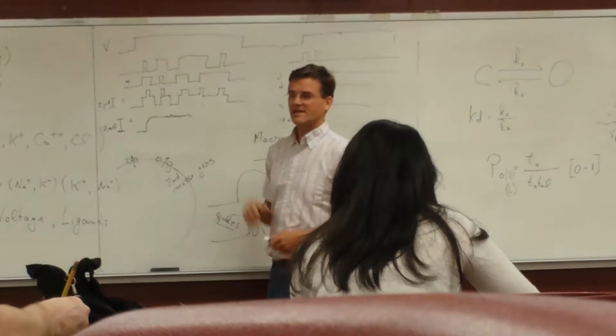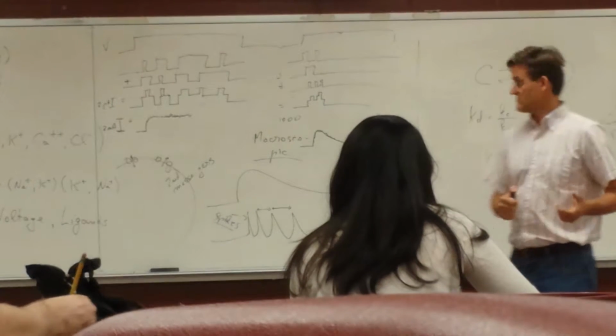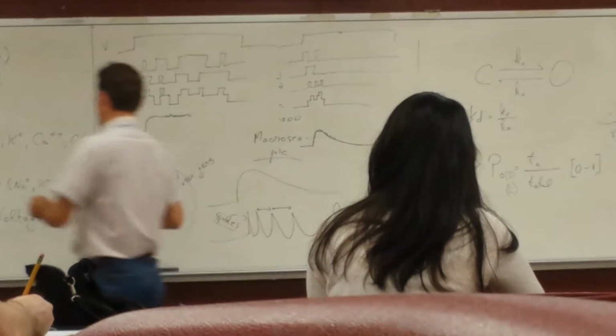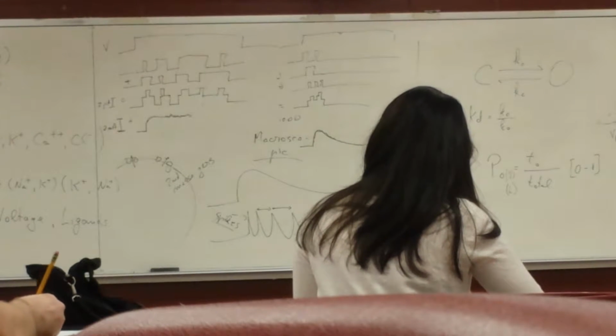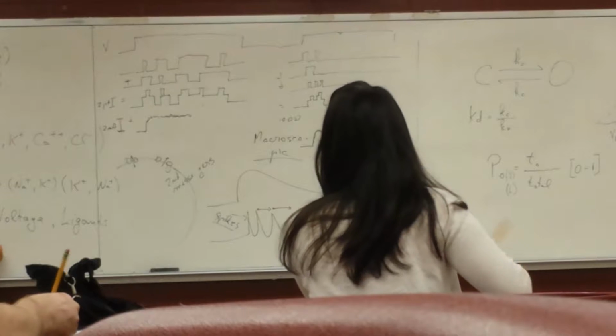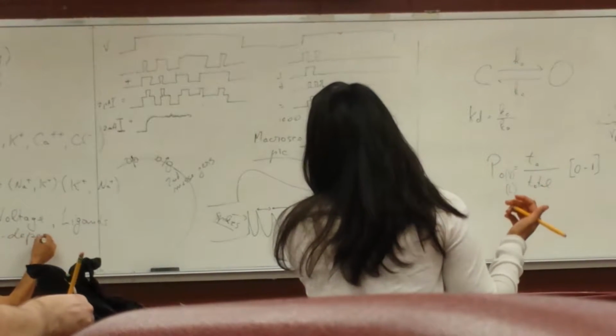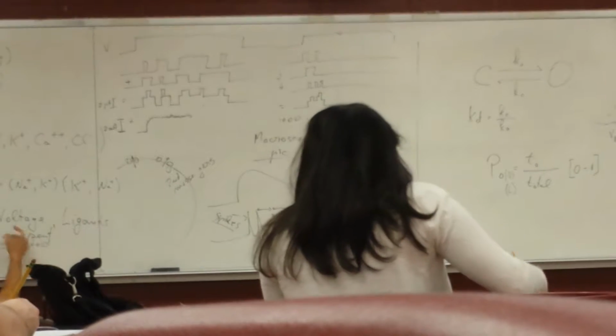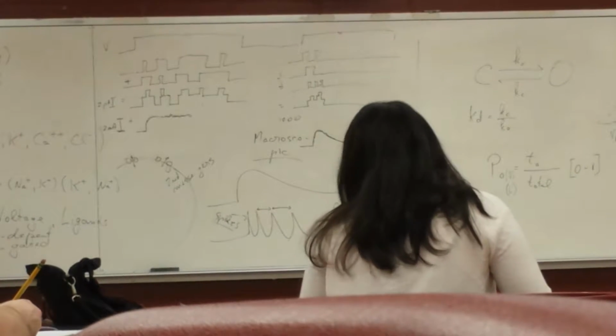So let's say a calcium channel is voltage dependent. We also say voltage gated. Okay, so channels can be voltage dependent or voltage gated. Same thing. Okay, because the gating is affected by voltage.